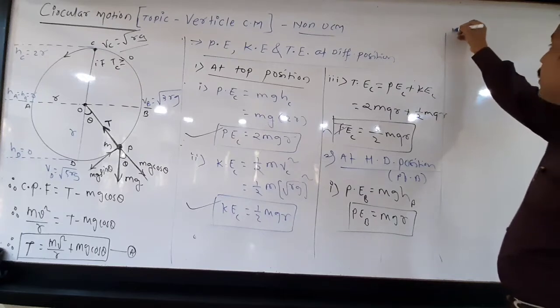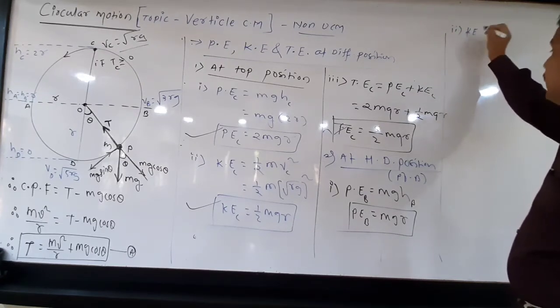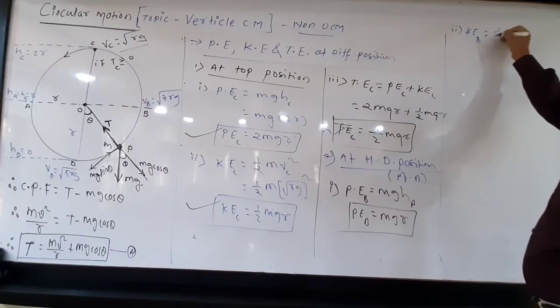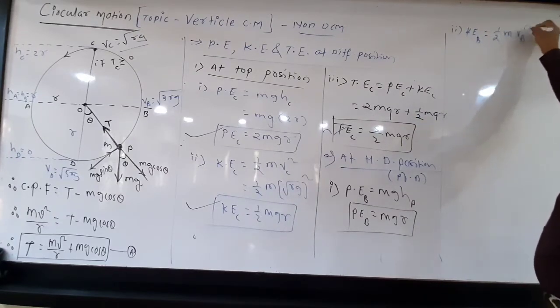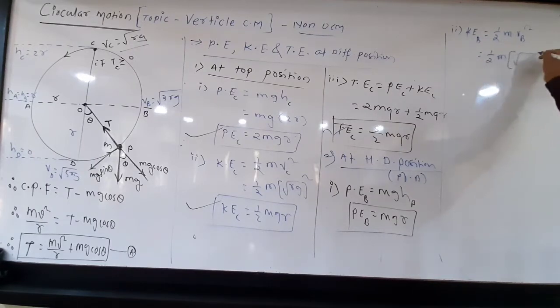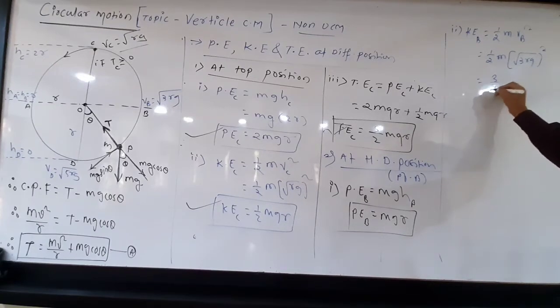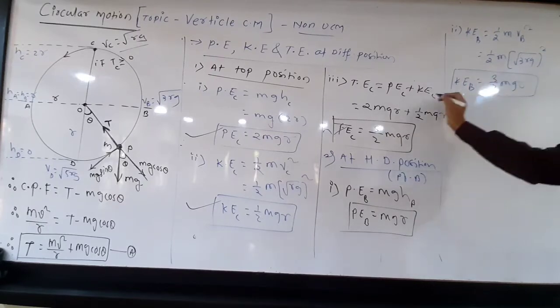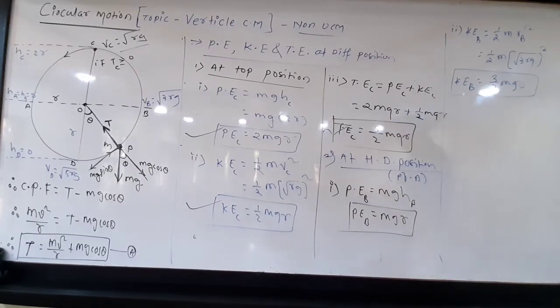Now next, number 2, kinetic energy at horizontal diameter position, point B, 1 by 2 m Vb square. So that is 1 by 2 m, Vb means under root 3 rg bracket square. So that is 3 by 2 mgr. Kinetic energy at position B. Clear? Got it?